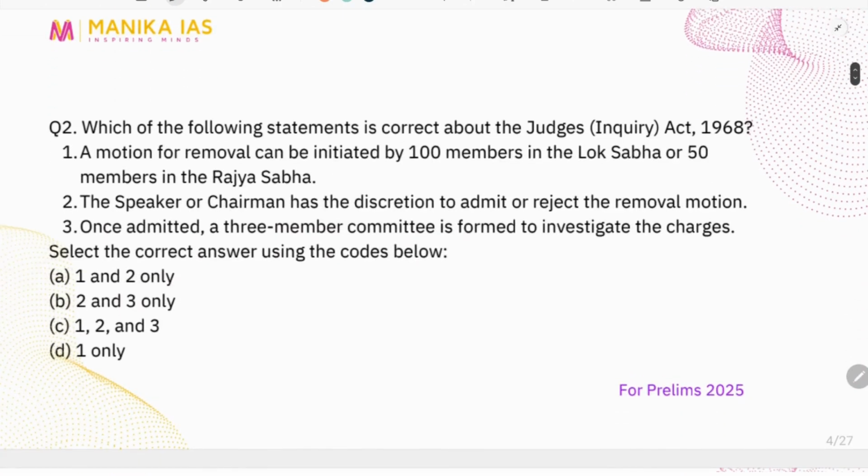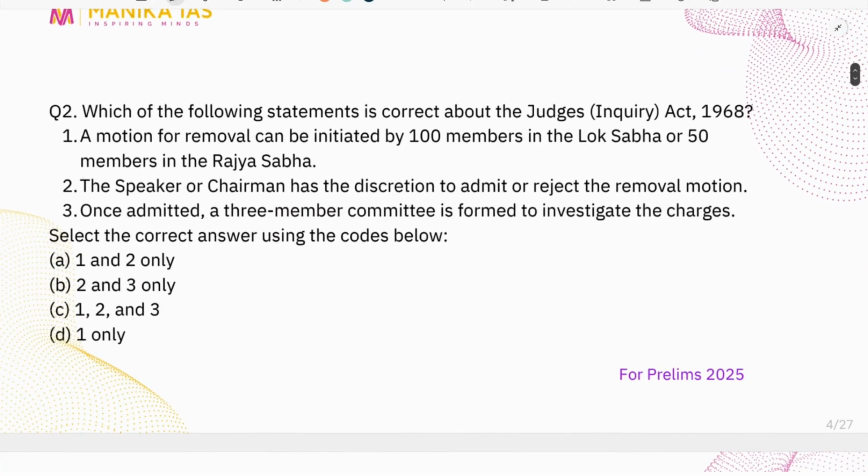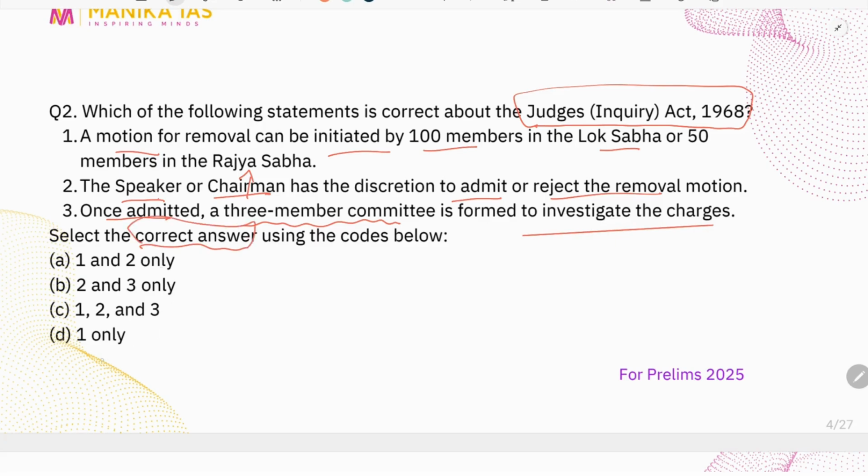The second question related to the same topic is, which of the following statements is correct about the Judges Inquiry Act 1968? A motion for the removal can be initiated by 100 members in Lok Sabha or 50 members in the Rajya Sabha. The Speaker in case of Lok Sabha and the Chairman in case of Rajya Sabha has the discretion to admit or reject the removal motion. Once admitted, a 3-member committee is formed to investigate the charges. Select the correct answer from the codes given below.